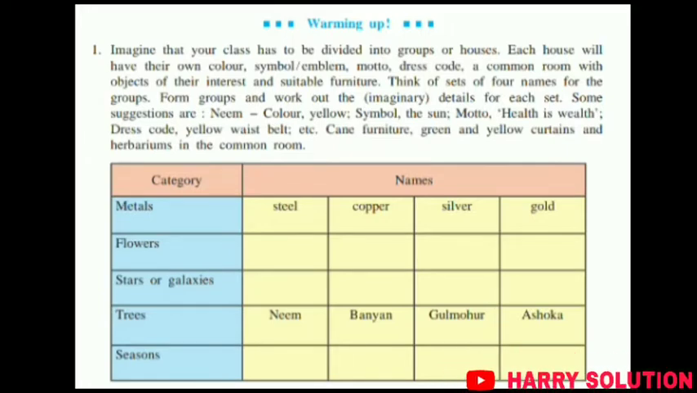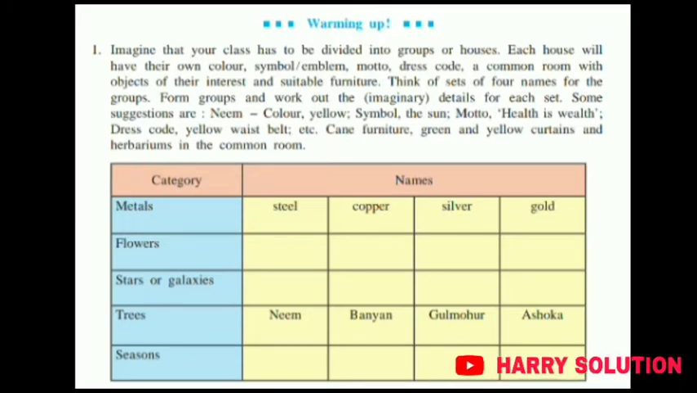Imagine that your class has to be divided into groups or houses. Each house will have their own color, symbol, emblem, motto, dress code, a common room with objects of their interest and suitable furniture. Think of sets of 4 names for the groups. Form groups and work out the imaginary details for each set. Some suggestions are: name, color yellow, symbol the sun, motto health is wealth, dress code yellow waist belt, etc. Cane furniture, green and yellow curtains, and herbariums in the common room.